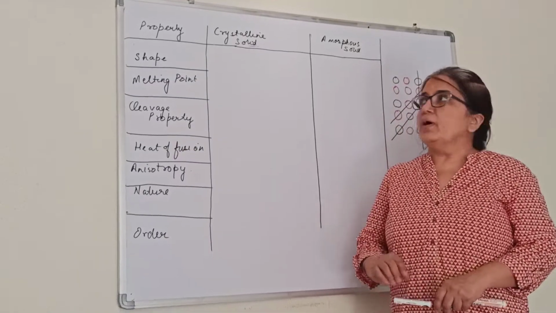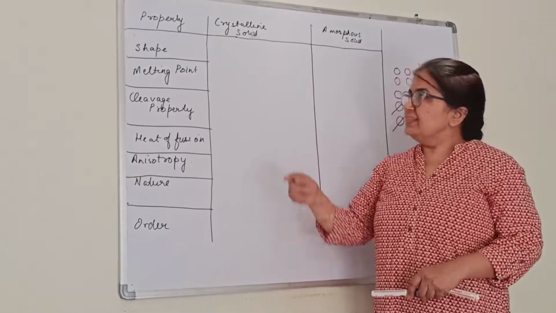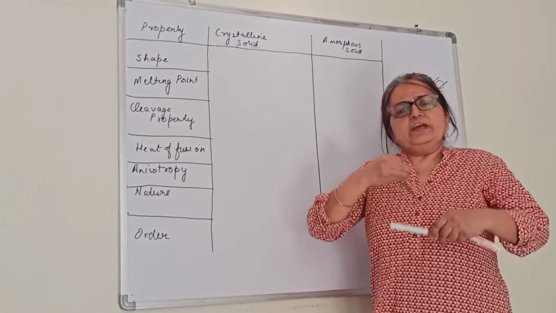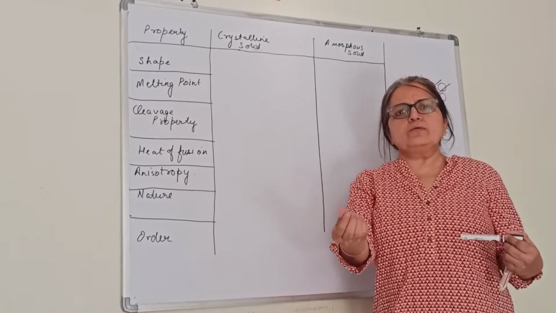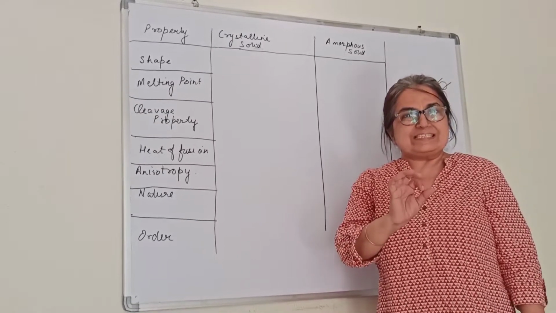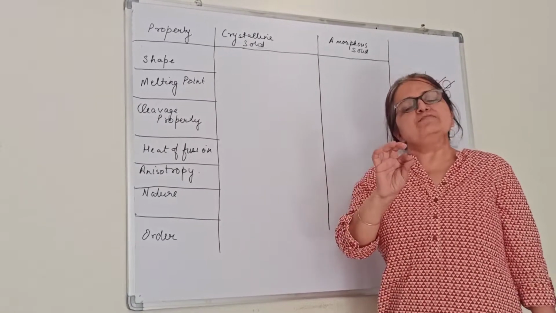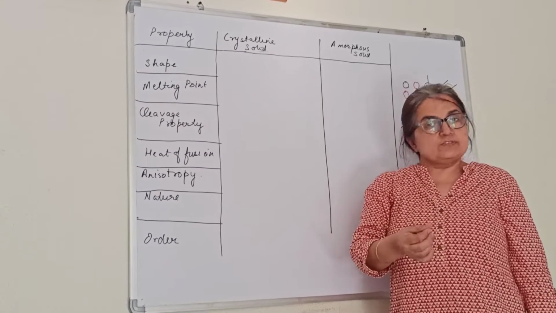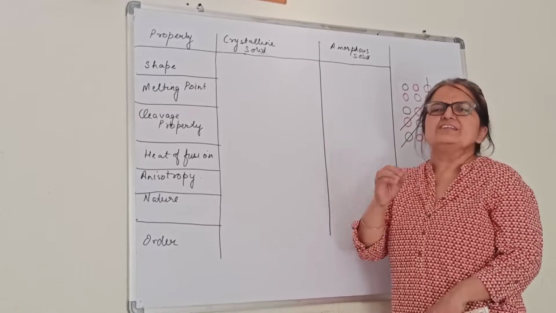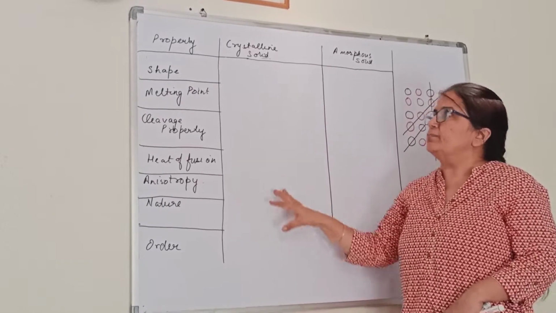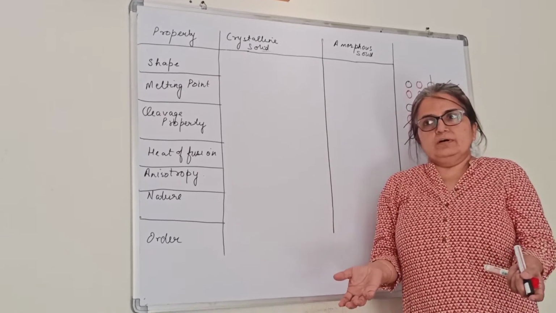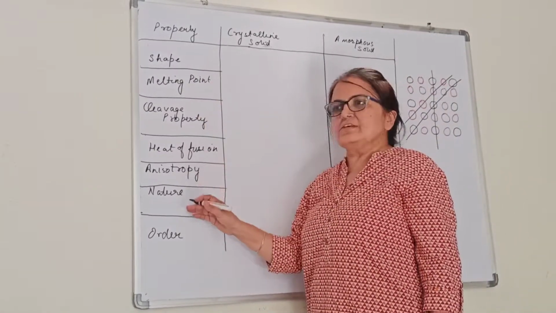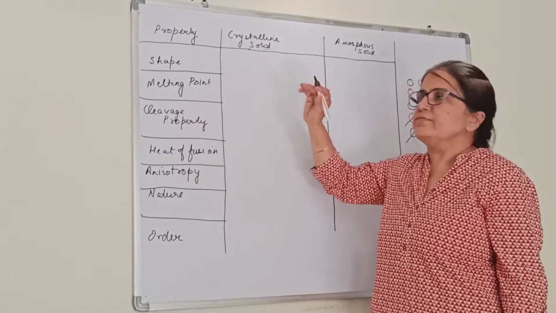Now we will talk about the 2 types of solid, that is crystalline and amorphous solid. If we do not know the actual structure, and we are just holding some solid between the fingers, crystalline means they will have some rough surface, and amorphous is very soft, like talcum powder. It's very soft to touch. That is amorphous. So that is the basic idea. But internally how they differ, we are going to discuss. These are the properties on what basis we are going to distinguish between them.